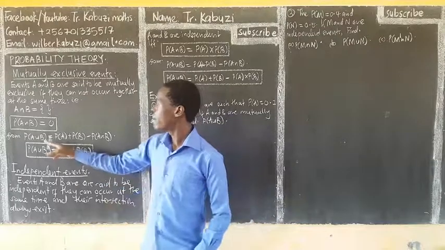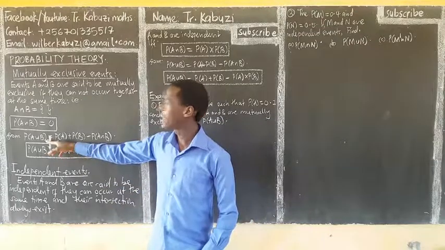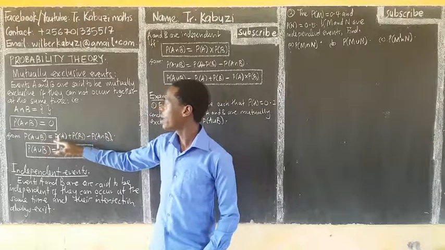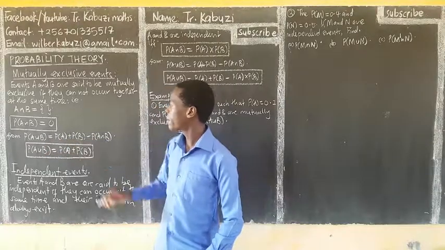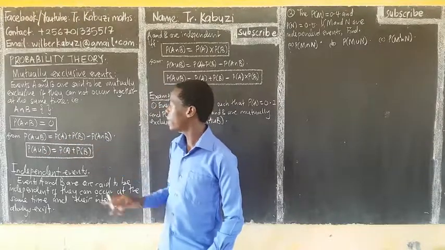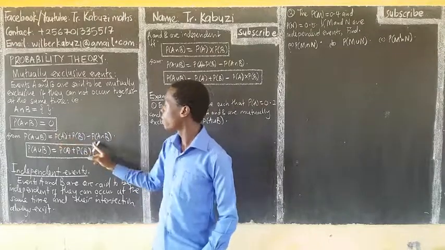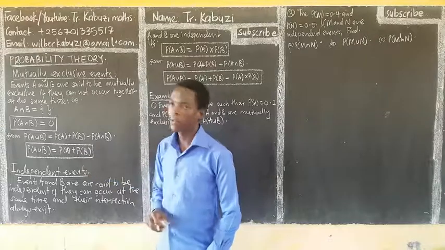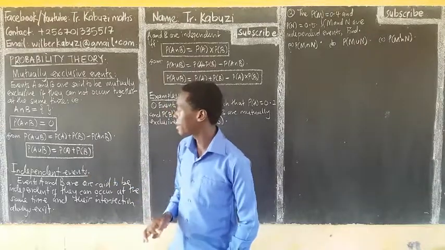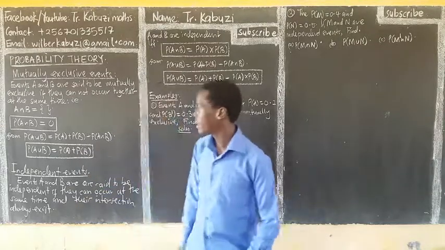Now, remember when we derived in the last lesson, we said the probability of A union B is equal to the probability of A plus the probability of B, then minus the intersection. But because these two are mutually exclusive events, the intersection is zero. So we put zero here. Simple as that.